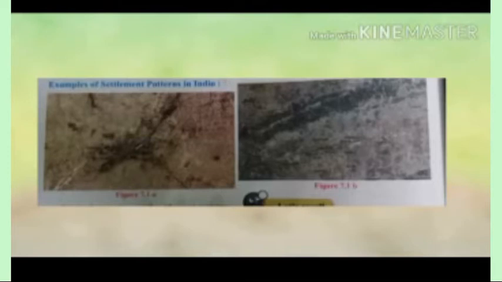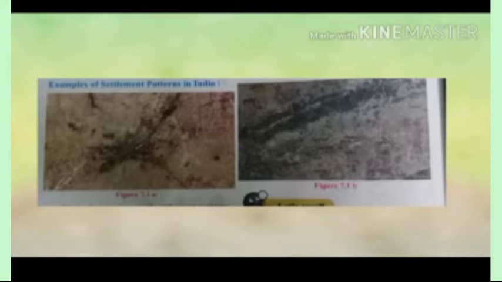Examples of settlement patterns in India. Here 2 pictures are given, and each picture shows a different type of human settlement prevalent in India. Some questions are given: study the 2 types of settlement patterns in India given in figure 7.1a and figure 7.1b. First question, identify the type of settlements.